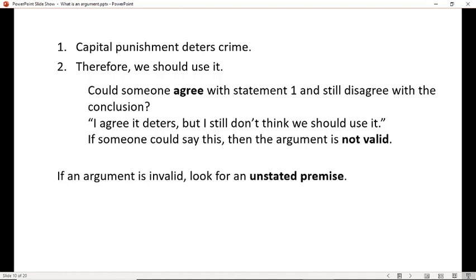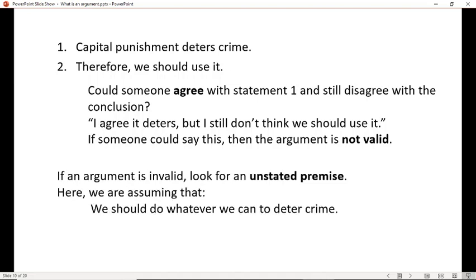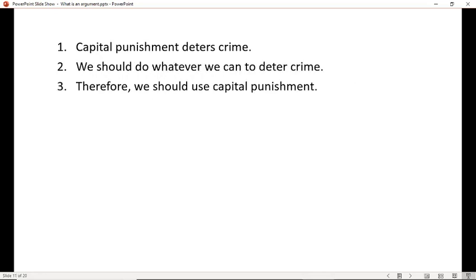In other words, the reason it seemed valid at first to you was because you were assuming something else that hasn't been said. And in this case, the unstated premise is that we should do whatever we can to deter crime. So our real argument was something like this. 1, capital punishment deters crime, and 2, we should do whatever we can to deter crime. And 3, therefore, we should use capital punishment. That's sort of the argument that was really being made, even though nobody ever said so.